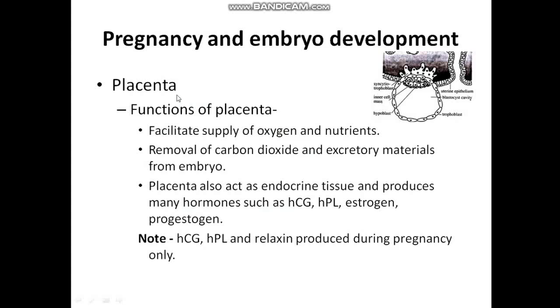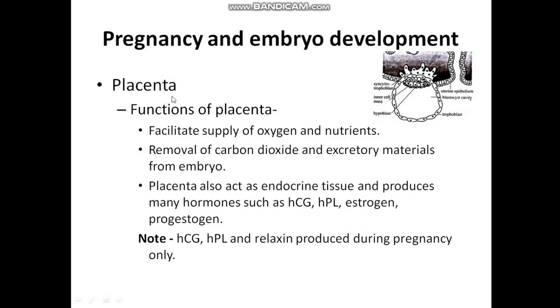During implantation, the trophoblast of the blastocyst produces finger-like projections called chorionic villi, which are surrounded by the uterine tissue and maternal tissue. Maternal, in the sense, the mother's endometrium tissue. And both chorionic villi and uterine tissue become integrated so that they form a structural and functional unit between the developing fetus and the maternal body, called the placenta.